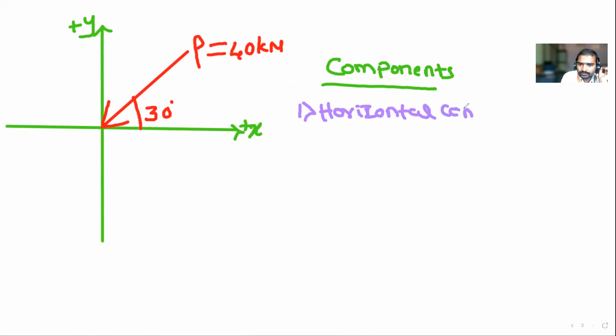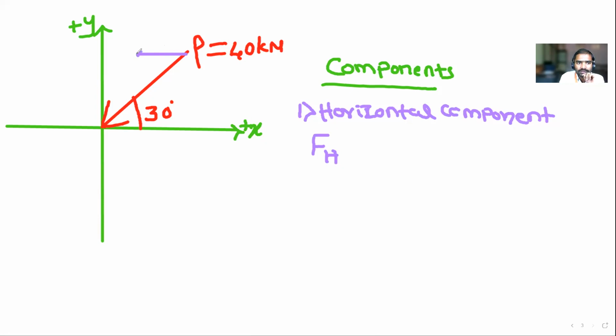What do we call the horizontal component? Force FH, or you can take FX also. Now tell me, the horizontal component is this. Whether the force is moving in a positive direction or negative direction.